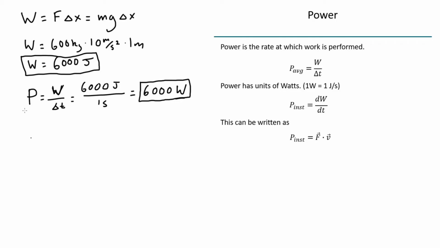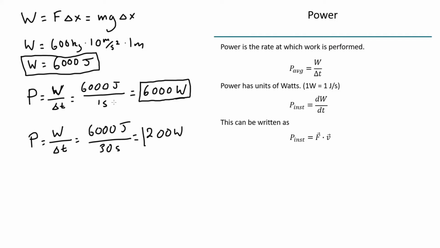So for me, the power that I deliver would be the same amount of total work divided by my delta t, which would be 6,000 joules over 30 seconds. 6,000 joules over 30 seconds is 200 watts. So you can see that even though the work that we do is the same, there's a huge difference in the amount of power we deliver.